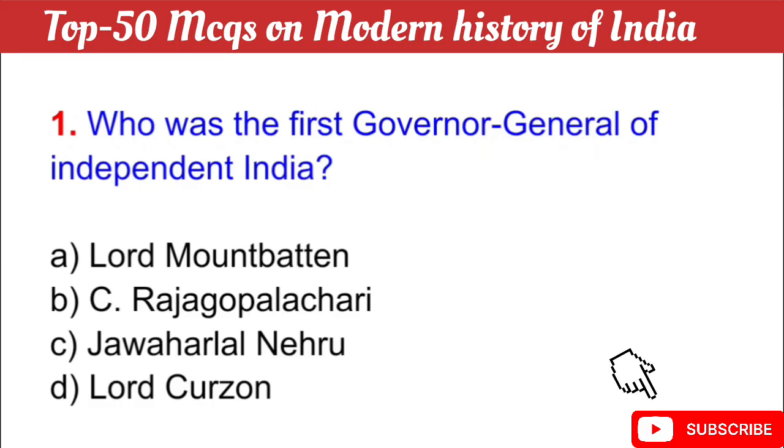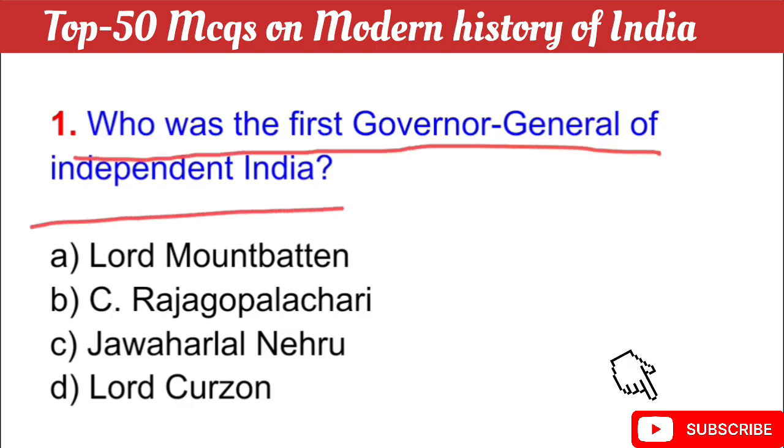Let's start. Question number 1: Who was the first Governor General of independent India? Your question is, who was the first Indian Governor General of independent India? The right answer is option C, C. Rajagopalachari. C. Rajagopalachari was the first Indian Governor General of independent India.